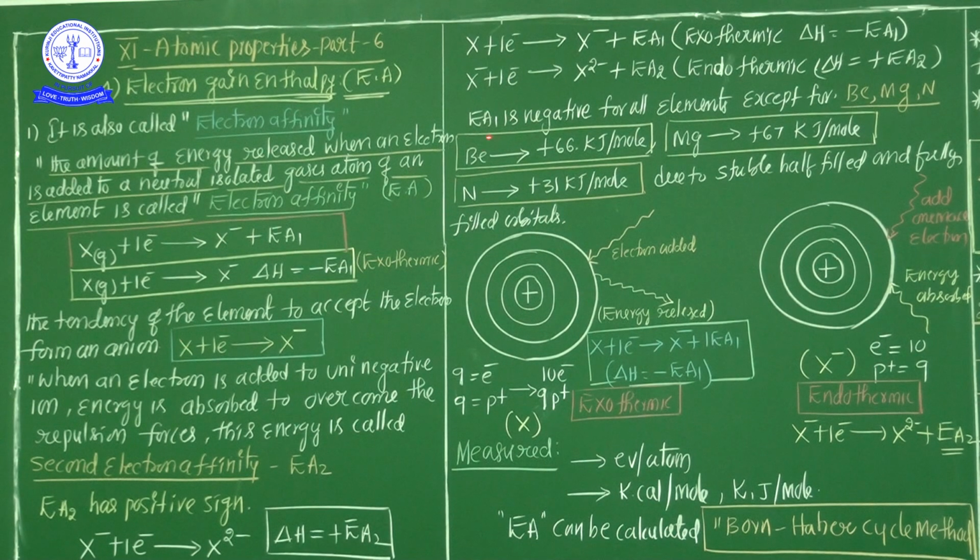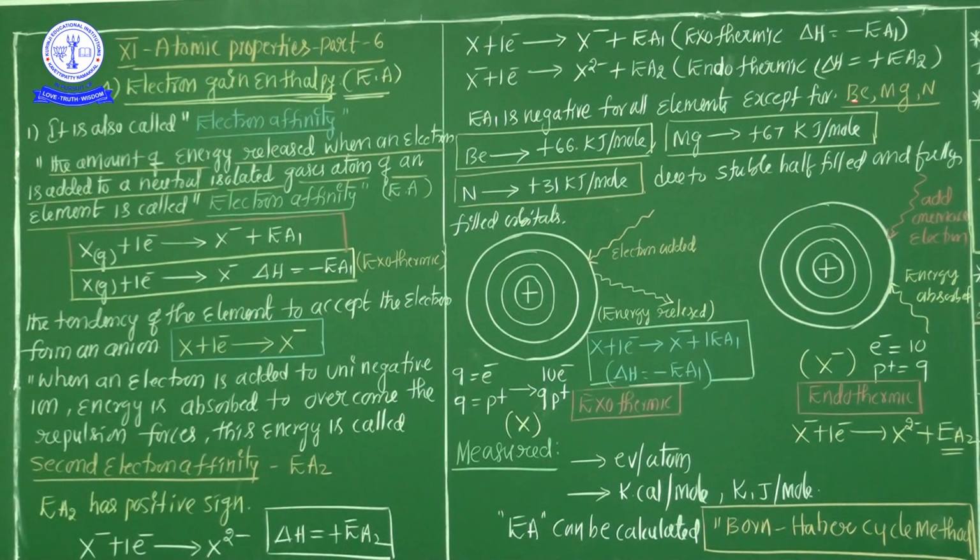Next. Now see here, EA1 is negative for all elements. Generally, for all elements the first electron affinity has a negative sign, as already clearly explained. Negative means the delta H value is negative. EA1 is negative for all elements except beryllium, magnesium, and nitrogen.